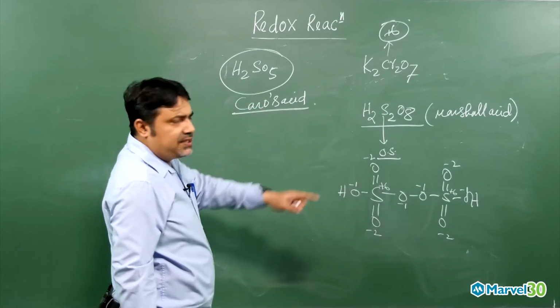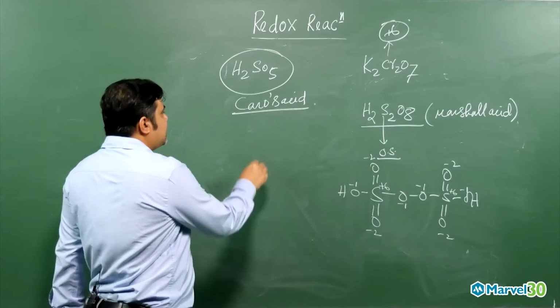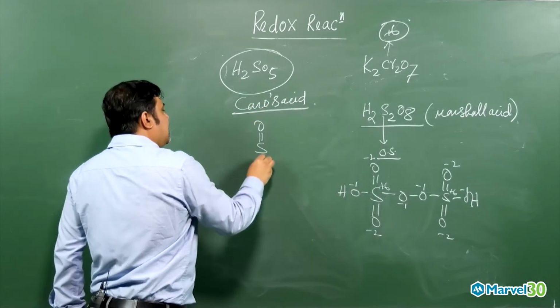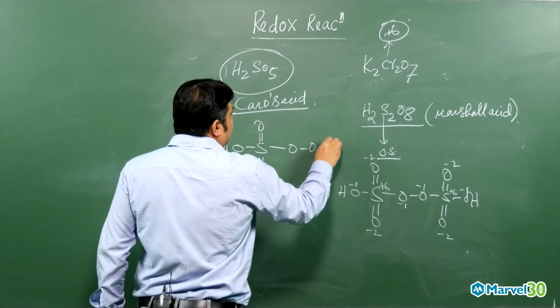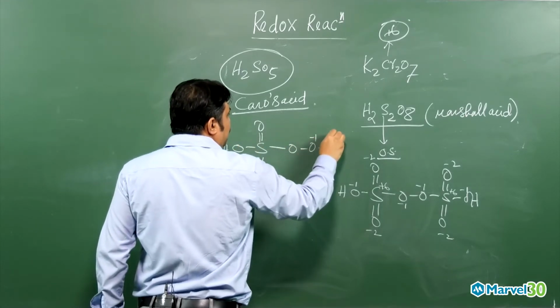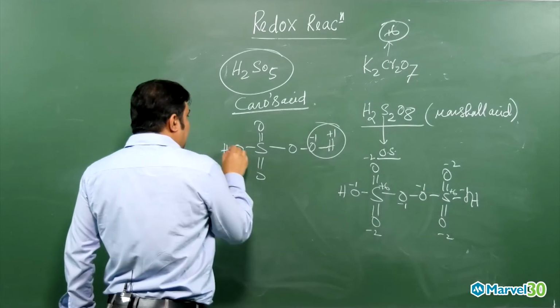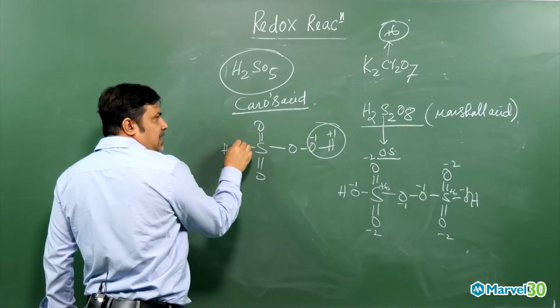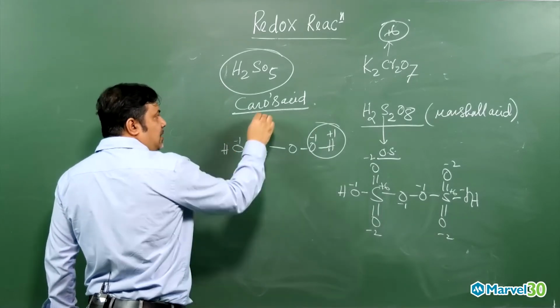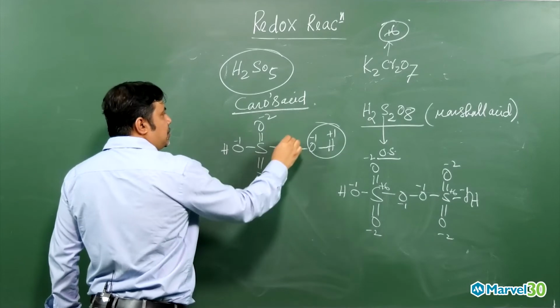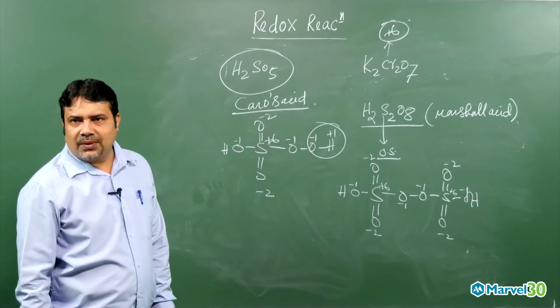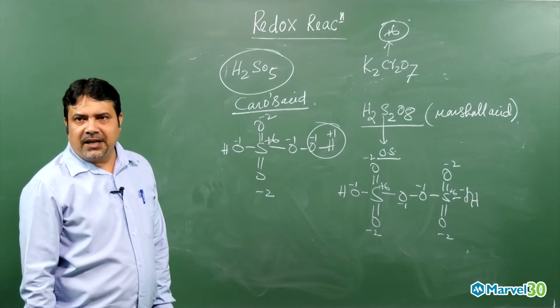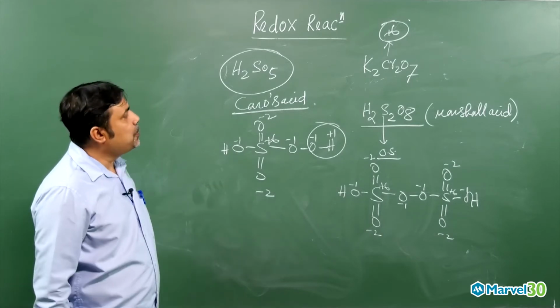Here also a trick is there, you need to know the structure. The structure will be like this, my dear. This is a peroxide which will be balanced by this. And now this is plus 1, minus 2. So effectively minus 1, minus 2, minus 2, minus 1. Overall plus 6 oxidation state will be there over here itself. Got the point, my dear student? So this way you have to proceed.